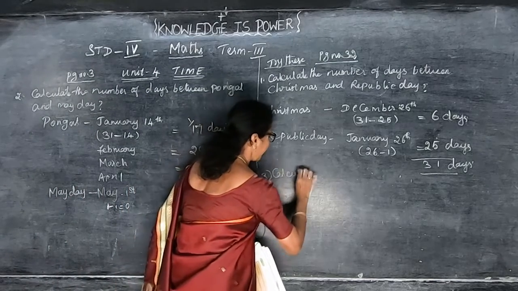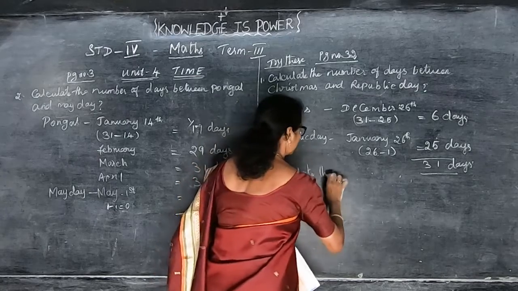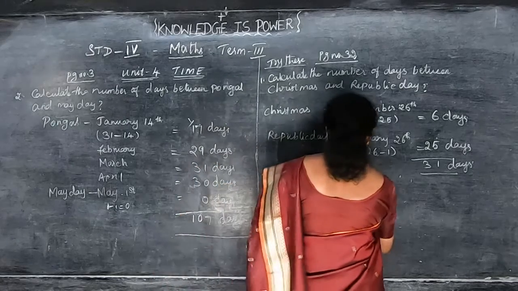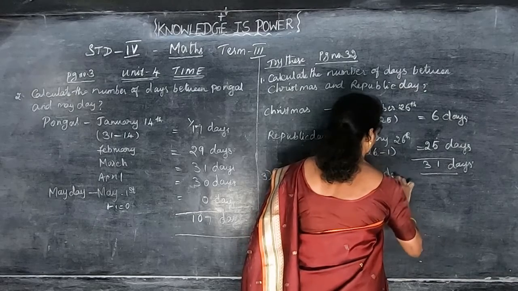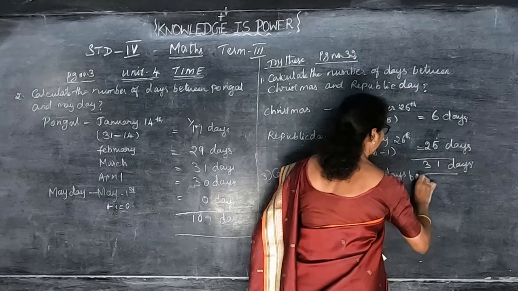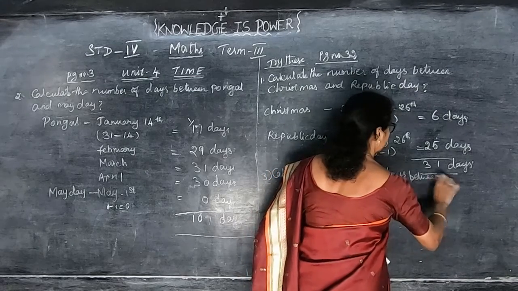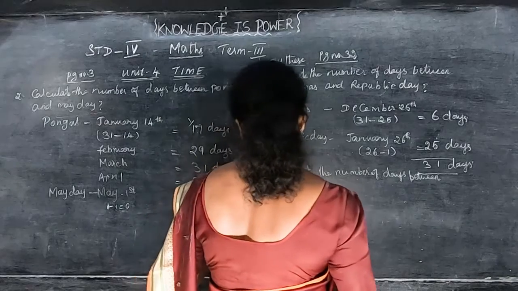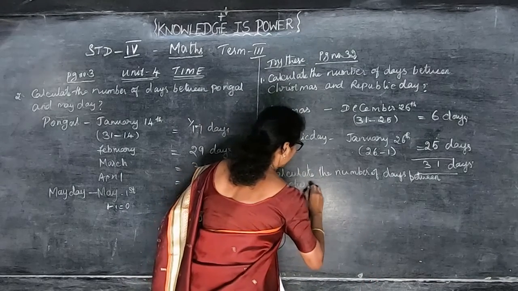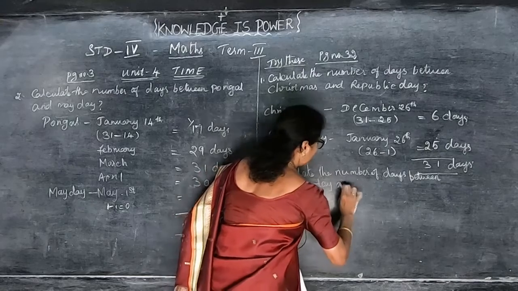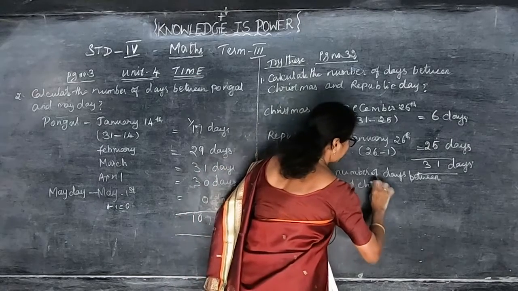Calculate the number of days between Teachers' Day and Children's Day.